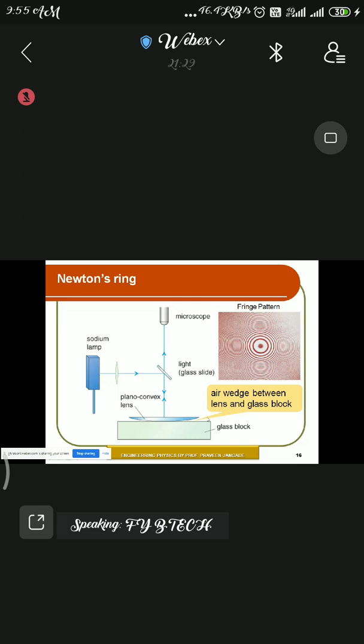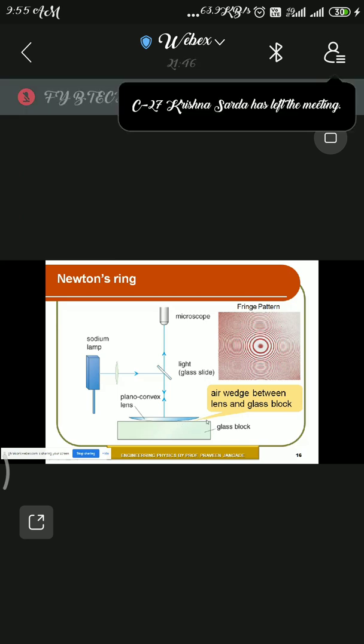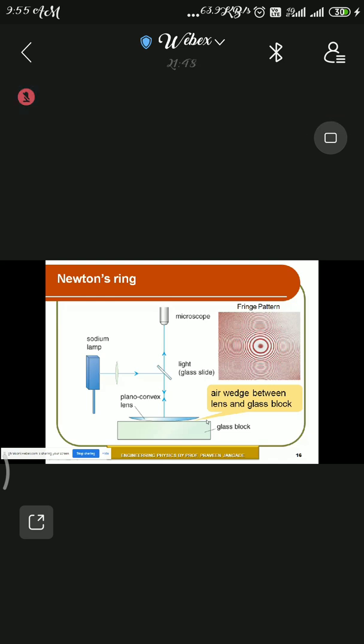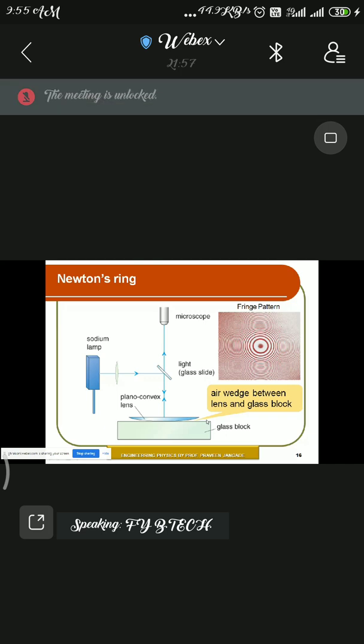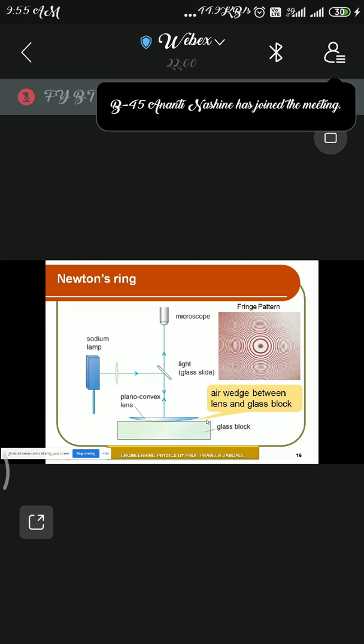It is not in the same proportion because there is a curved part. If you want to measure theta, you have to draw the normal, and then you can get theta for a particular arc. Due to this arc structure, theta doesn't remain the same for every pattern. For one pattern you have one particular theta. As theta and the order of the fringes do not increase in the same proportion, your fringe pattern is not equidistant.